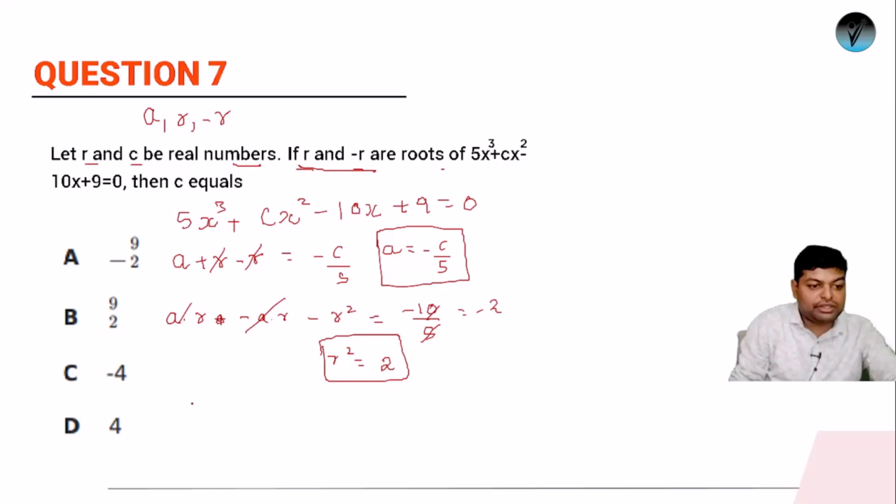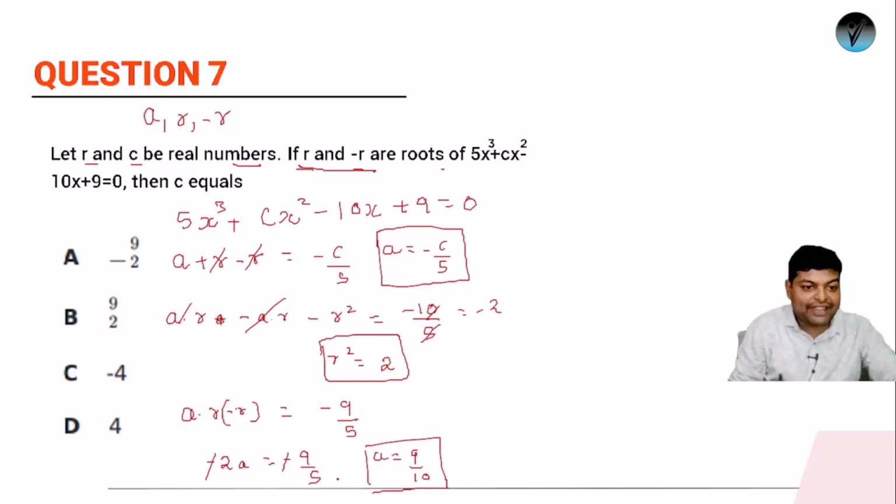Next, let's take the product of all the roots. When you take the product of all the roots, it will be a into r into minus r, and it will be equal to minus 9 by 5. Here, the sign goes negative, then positive, then negative. Do we have the value of r square? Yes, we have the value of r square as 2. So it will be minus 2a, which equals minus 9 by 5. So minus and minus will be cancelled, and we get the value of a as 9 by 10.